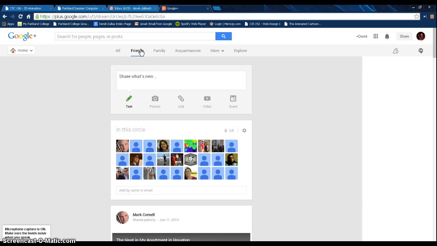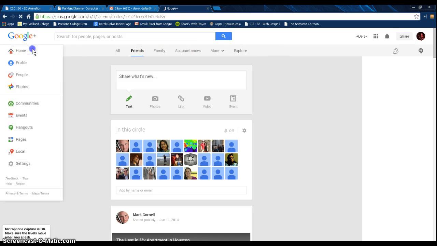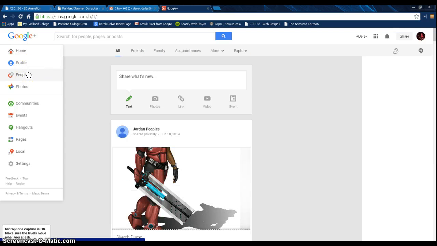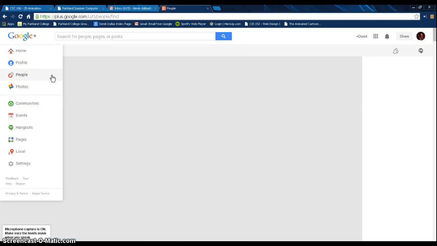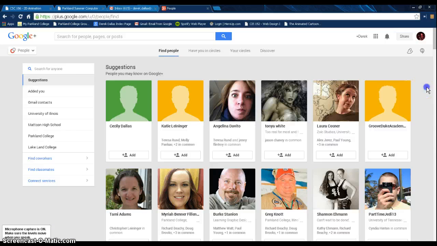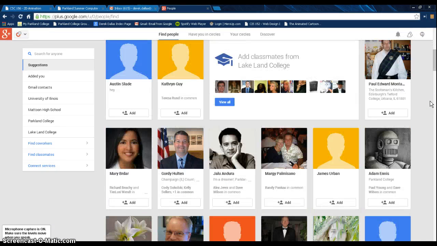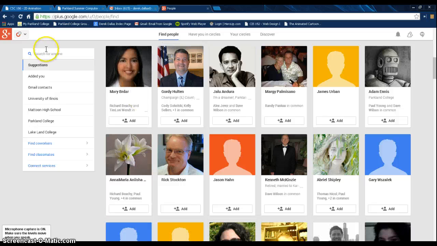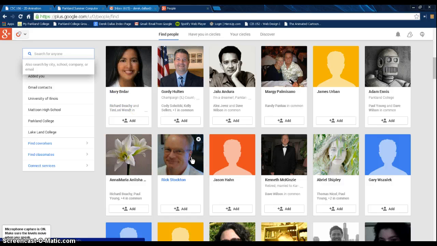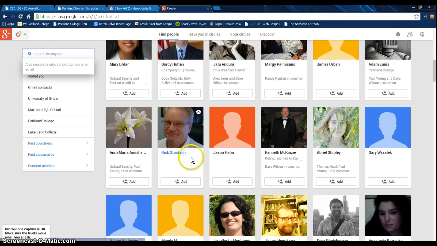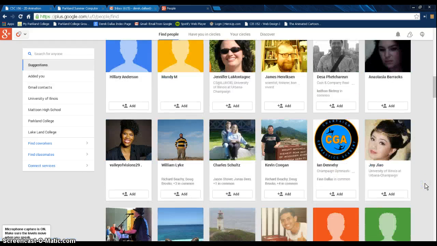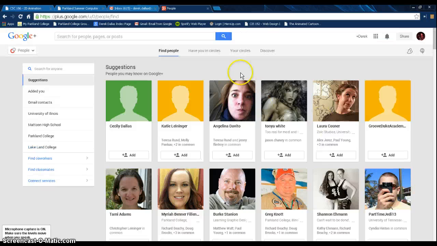But basically, you can divide up who's in your circles or in your groups. If I go here, there's different things that you can set up. For instance, the people that I am associated with are people that you might know or connect to. You can find them and search for them, and you can see if they have a Google Plus account, and if they do, then you can see their posts and see the things that they want.